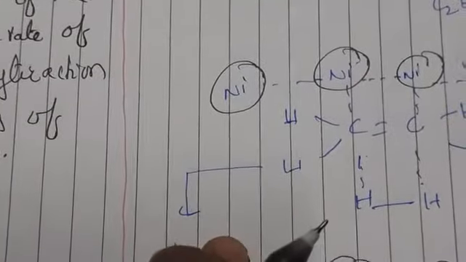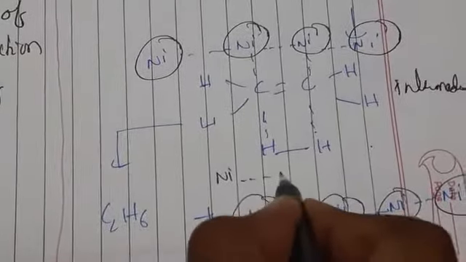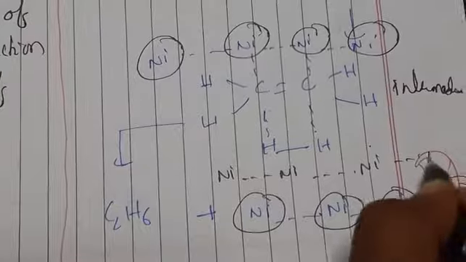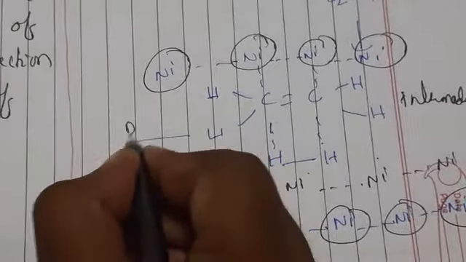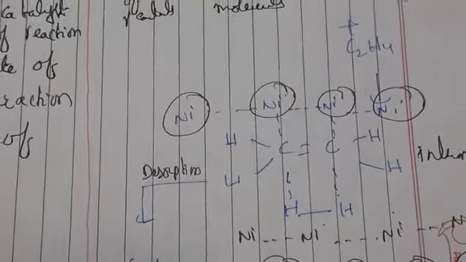In the fourth step here, desorption is going to take place. Means what here? Reaction products leave the catalyst surface, making this surface again available for more reaction to occur. Here again we are going to add the nickel surface to the molecule. Desorption is nothing but the reverse of adsorption. So finally, again it is undergoing diffusion.